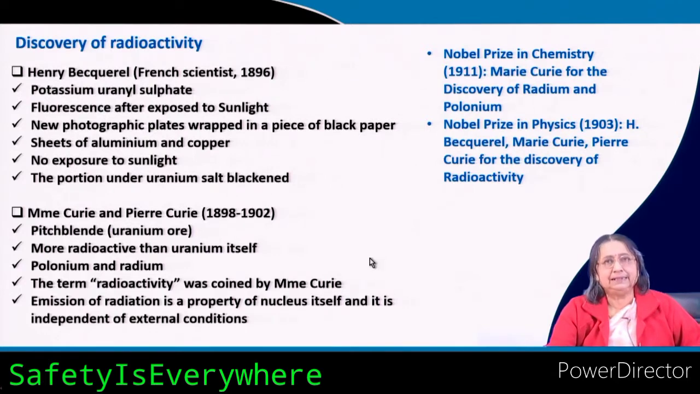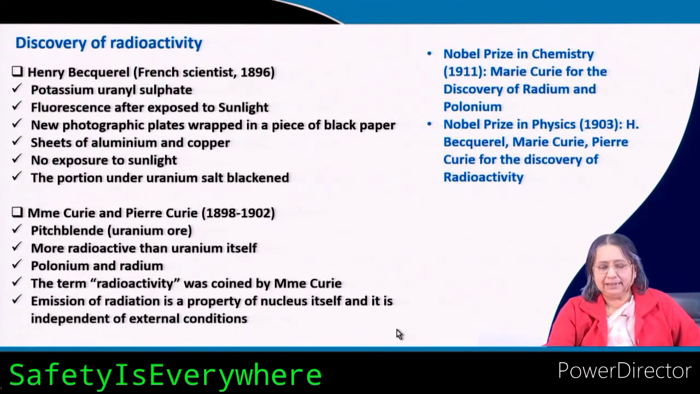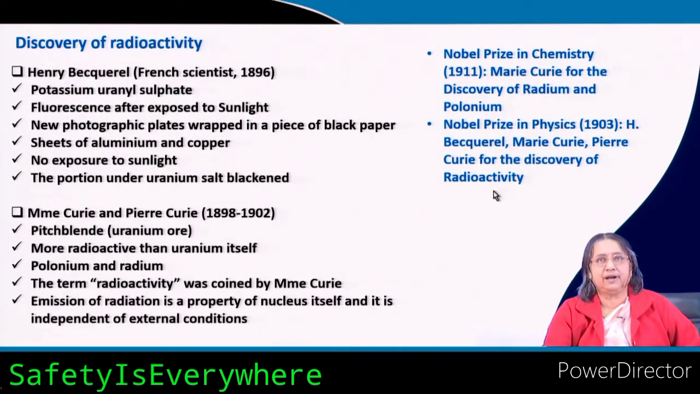And as I said, this property is independent of any external condition. If you increase the temperature, if you increase the pressure, or if you give some light, it does not matter; it automatically comes out spontaneously. For this phenomenon, first observed by Becquerel, Madame Curie and Pierre Curie, the Nobel Prize in Physics was given in 1903 to Becquerel, Marie Curie and Pierre Curie for the discovery of radioactivity.